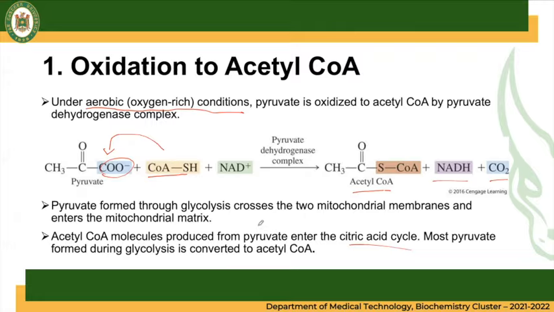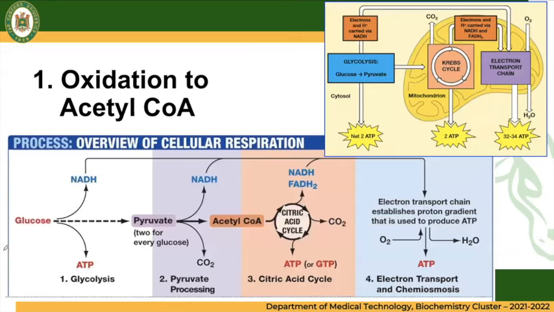Most of the pyruvate formed during glycolysis is converted to acetyl-CoA for energy production. So from glycolysis it is converted to pyruvate, your pyruvate will be converted to acetyl-CoA, and it will enter the citric acid cycle. The NADH and FADH2 produced in the citric acid cycle will enter the electron transport chain for a large amount of energy production.